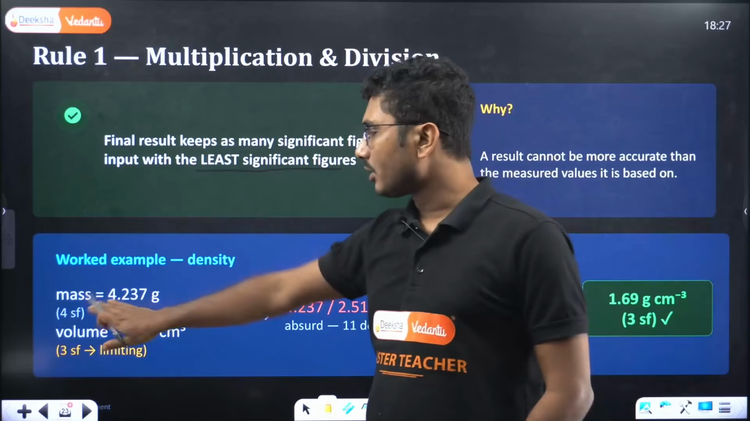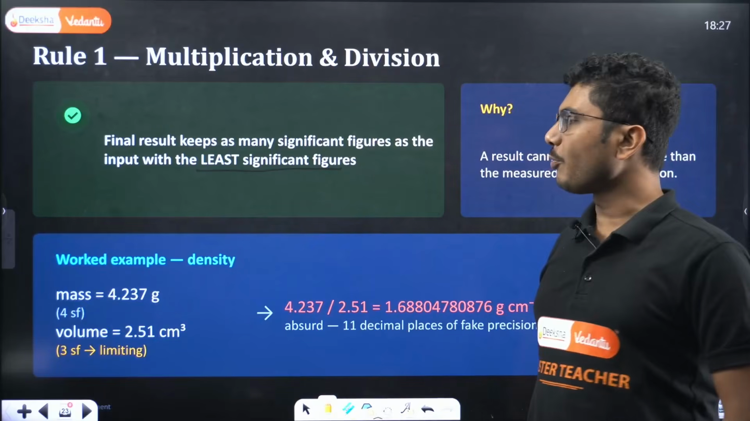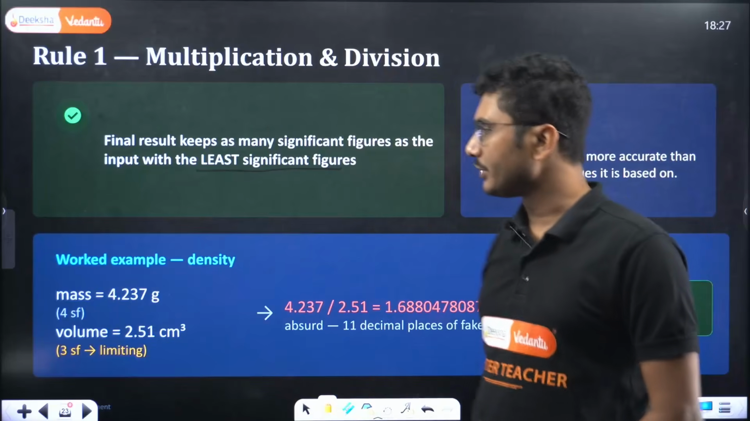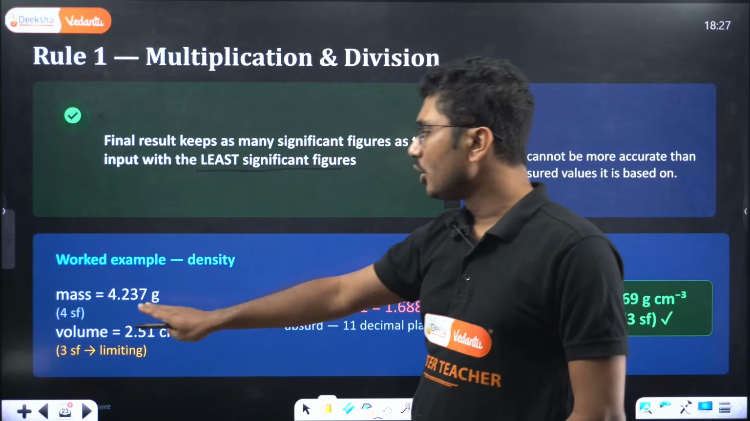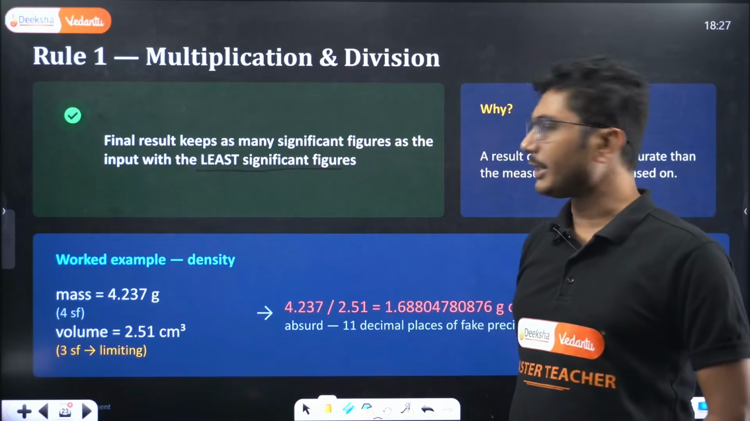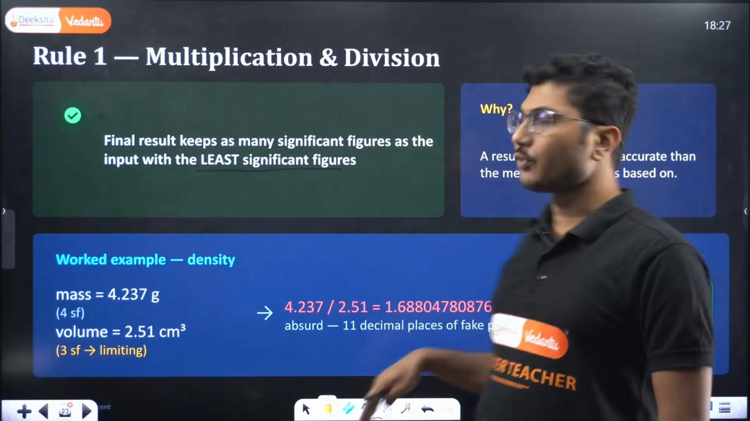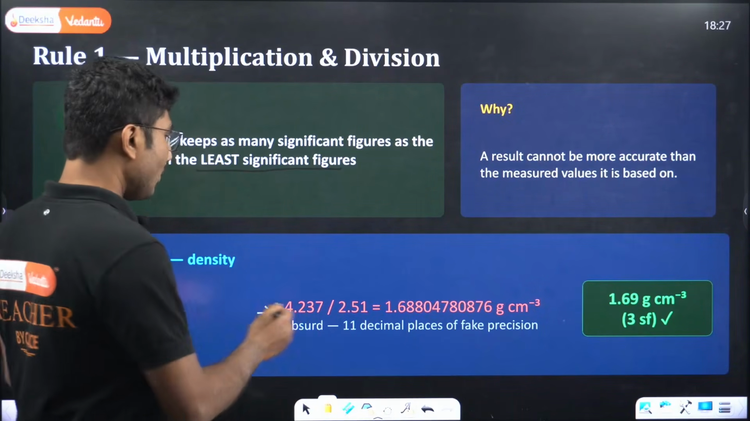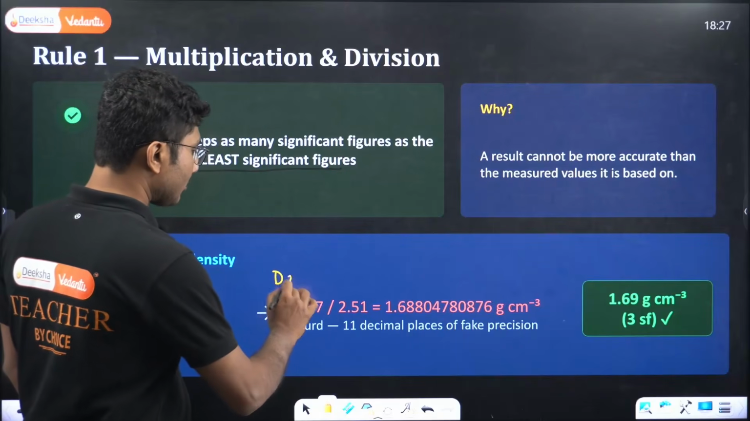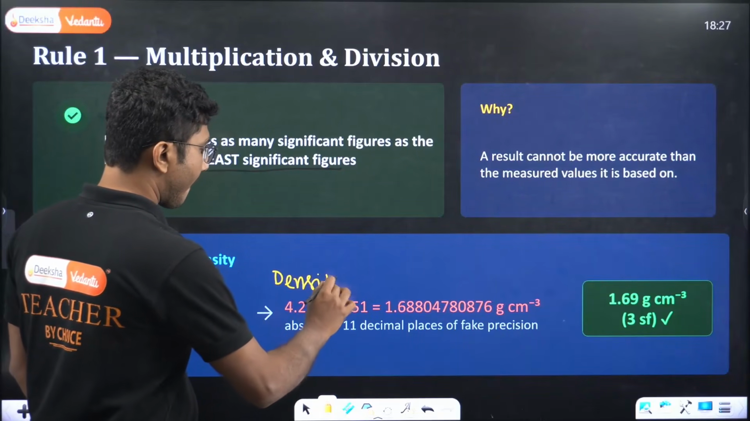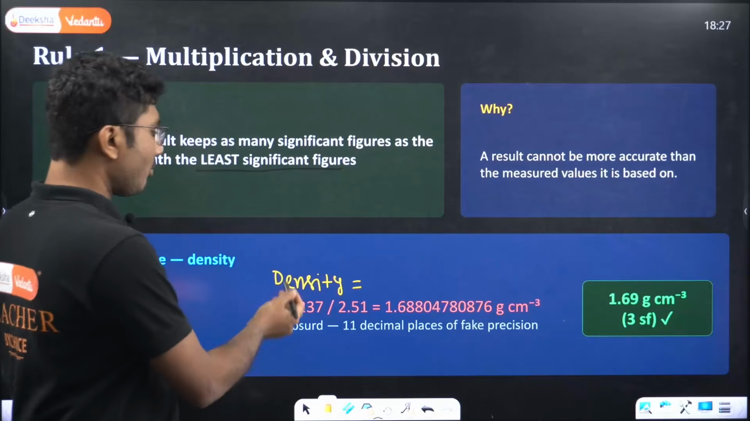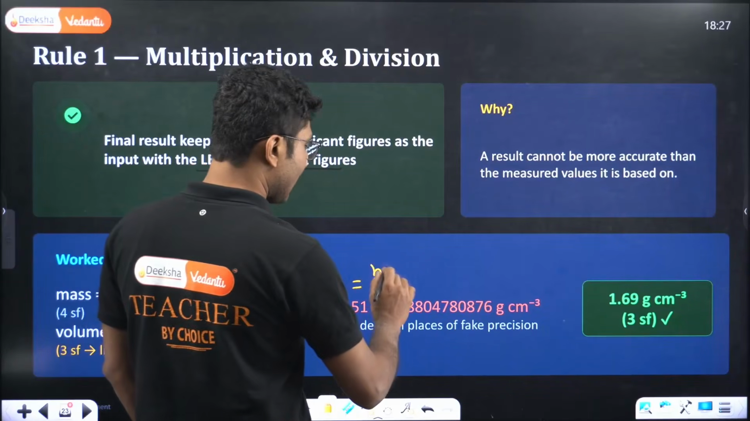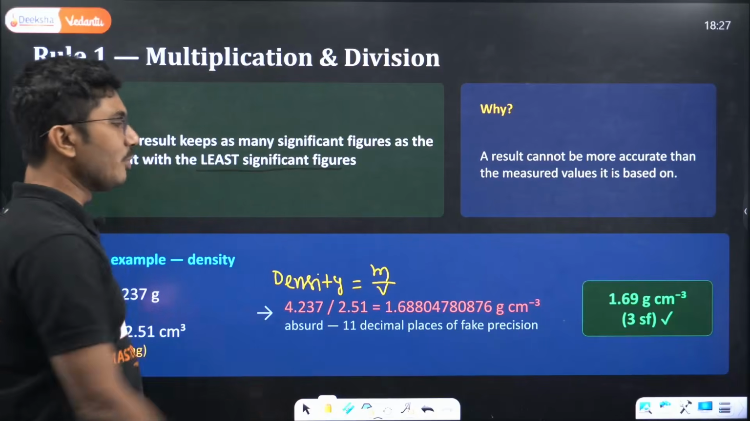Okay, the mass of an object is 4.237 and the volume is 2.51 centimeter cube. When you are trying to find the density, what will you get? Density equals 4.237 divided by 2.51. Density is mass by volume, and the answer will be